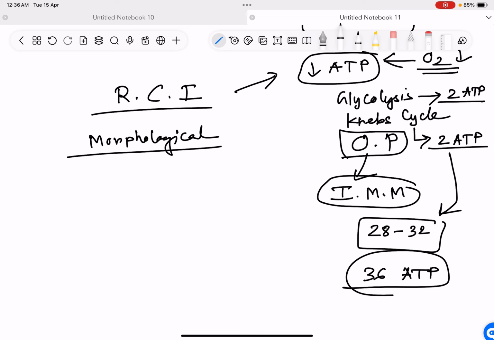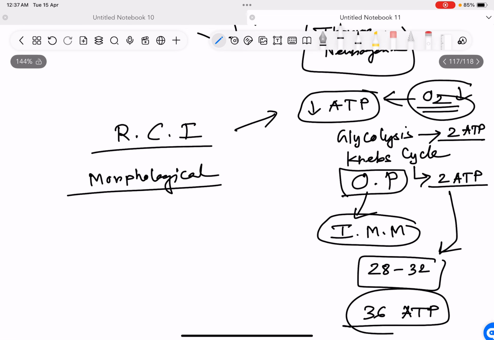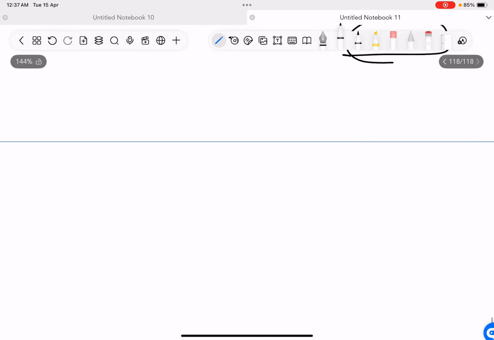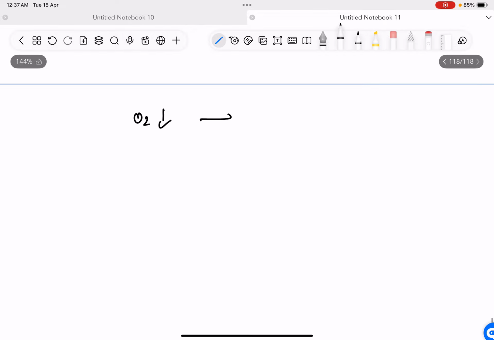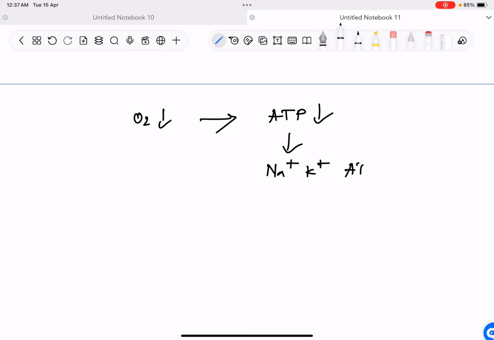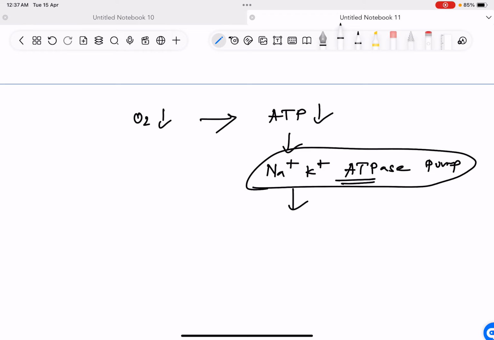Anyway, when our oxygen went down, ATP production decreased. Now what will happen as ATP production decreased? When ATP production decreased, this led to malfunctioning of the sodium potassium ATPase pump, because it survives on ATP. When this does not function, this pump, which is responsible for pumping out water because it pumps out sodium, fails.